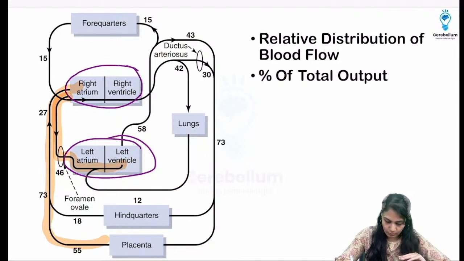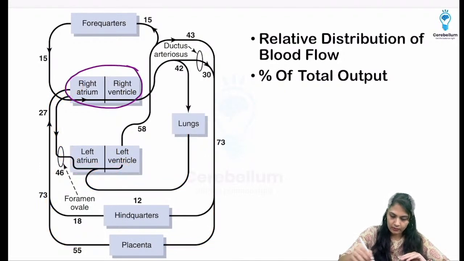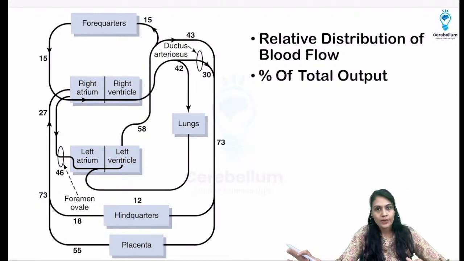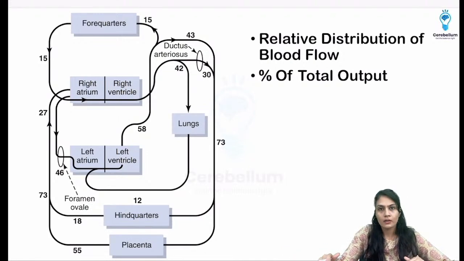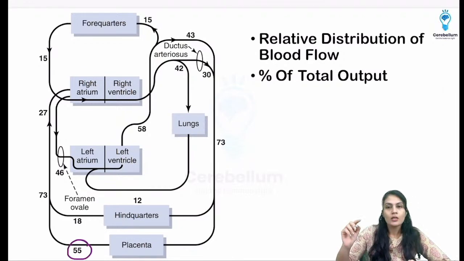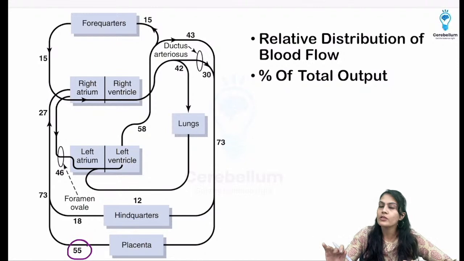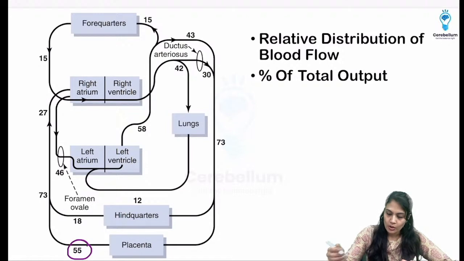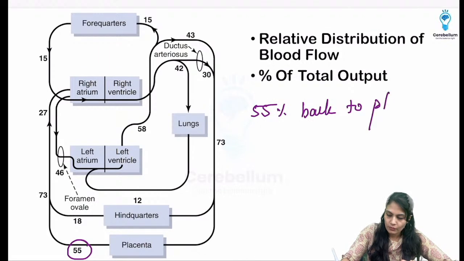Now see, I told you that whatever blood comes in, this is again given in the Guyton itself, international edition, the latest edition, I guess it is 13 or 14. So right atrium says, see over here, almost 55% is going to come towards the placenta for oxygenation, and only the remaining 45% is going to get distributed in all the fetal tissues.